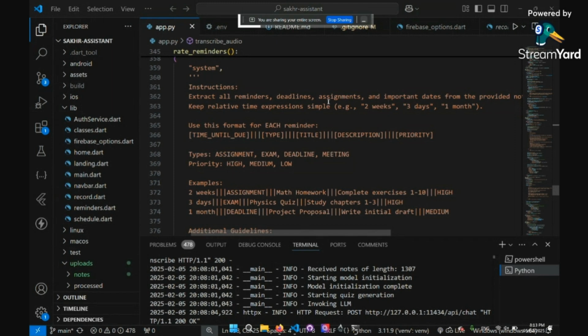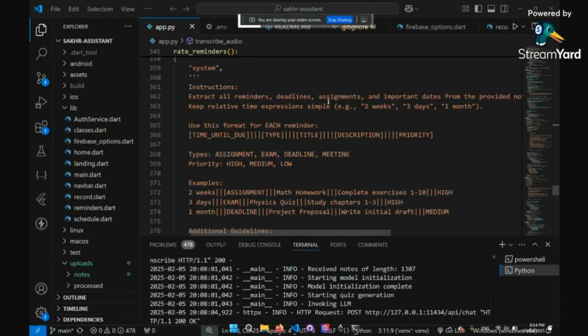That's how it recognizes if it's a due date and stuff like that. It can detect whether this is a reminder or not, and when the scheduled reminder would be, like when the due date is. So yeah, that's pretty much it.